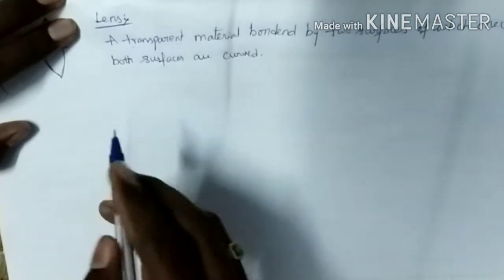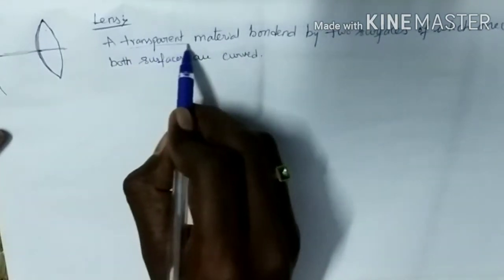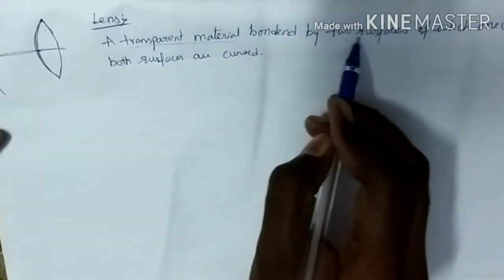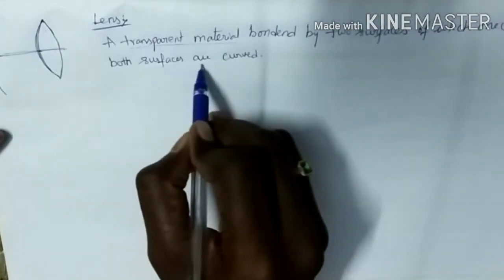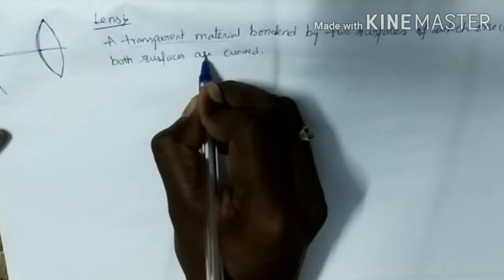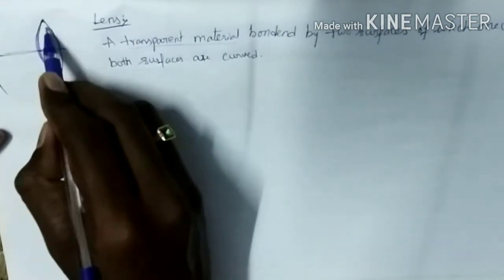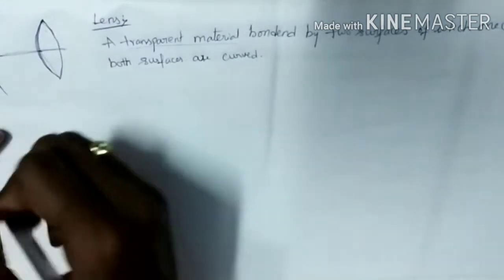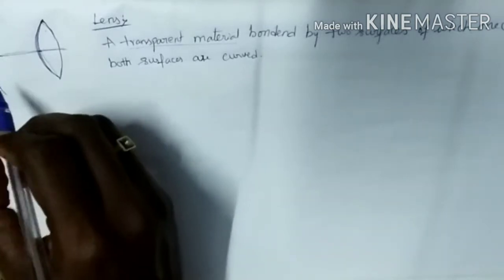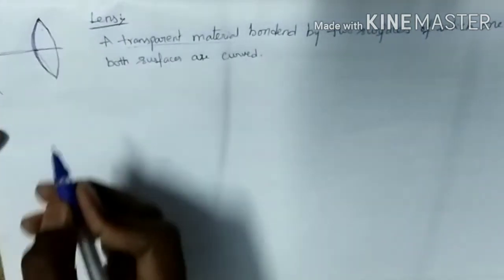In some lenses we can observe two curved surfaces, and in some lenses only one curved surface. So based on that there are 5 types of lenses.